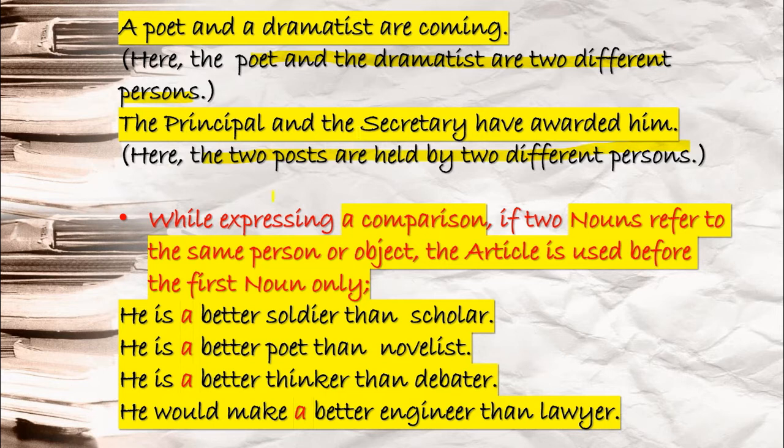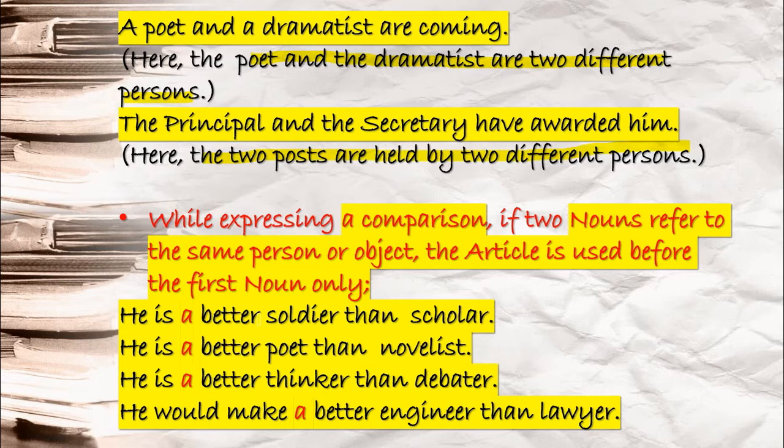Okay. Next you see, while expressing a comparison, you all know, when you compare two persons, two things. If two nouns refer to the same person or object, the article is used before the first noun only. Like he is a better soldier than scholar.